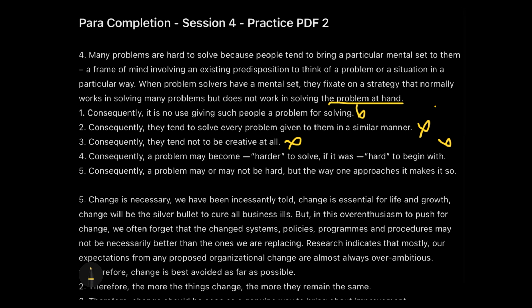So finally, we'll move down to the fifth one. We are only left with the fifth one, so it's the answer, but we'll see how. Consequently, a problem may or may not be hard. Very good. May or may not be hard, but the way one approaches it makes it so. Perfect conclusion, isn't it?